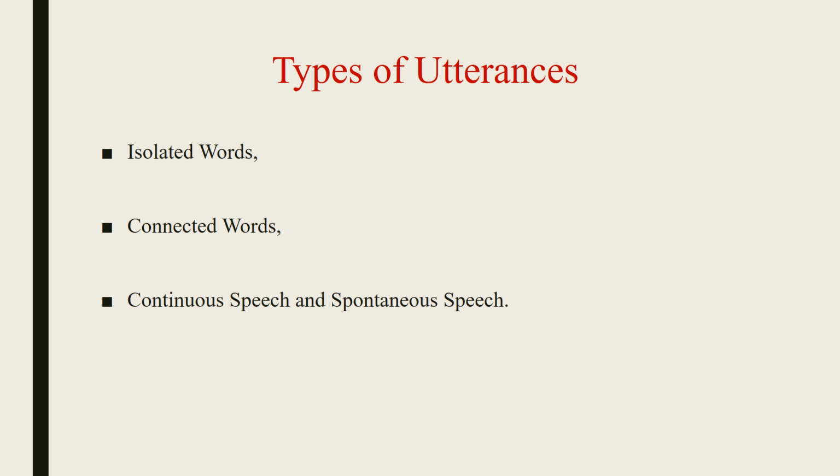Connected word systems are similar to isolated word but allow separate utterances to run together with a minimal pause between them. An utterance is the vocalization of a word or words that represent a single meaning to the computer. An utterance can be a single word, a collection of a few words, a single sentence or even multiple sentences.